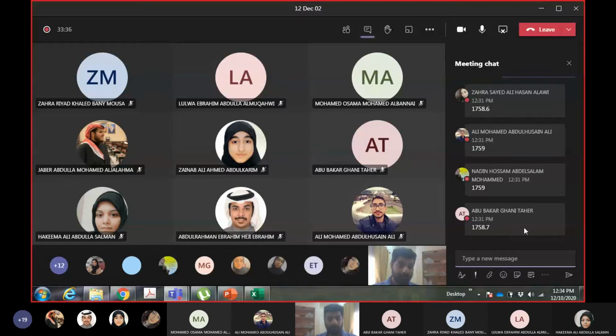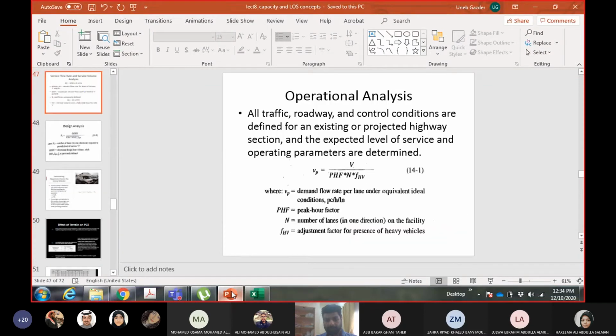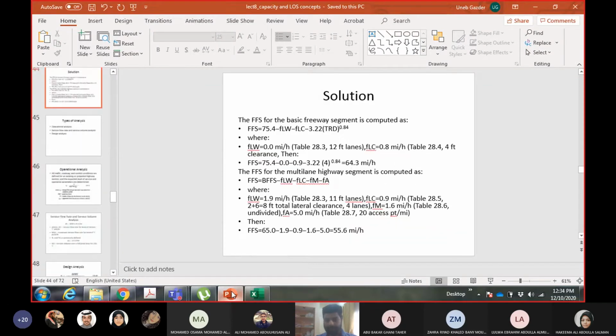VP. So again, going to the condition, I need to check it with the breakpoint. You calculated the breakpoint earlier.